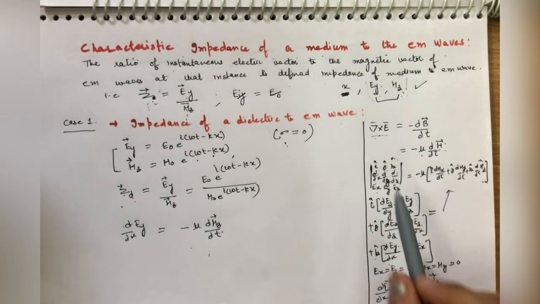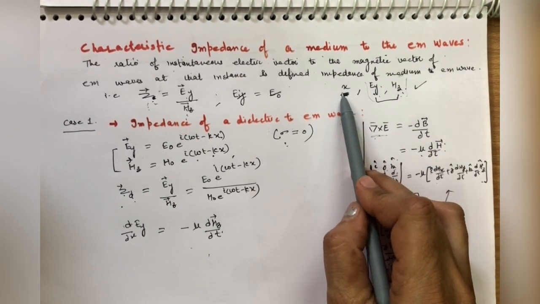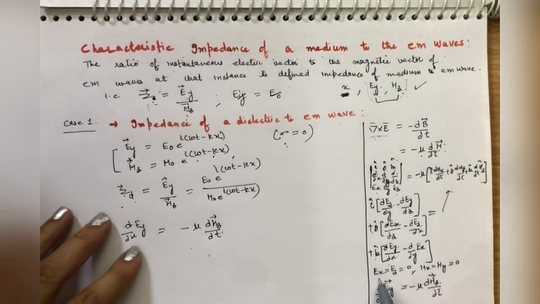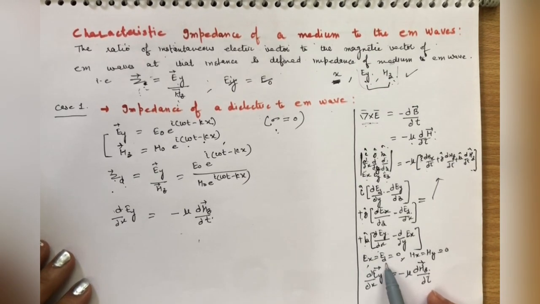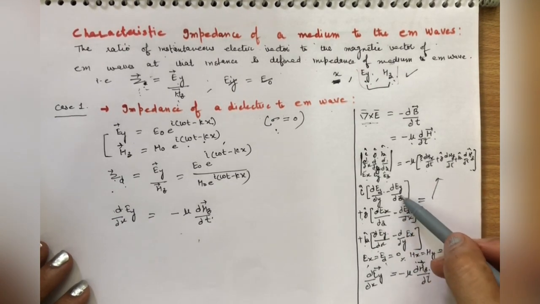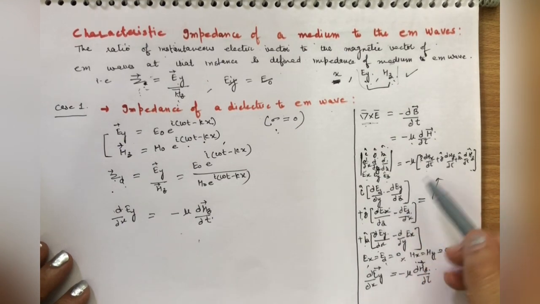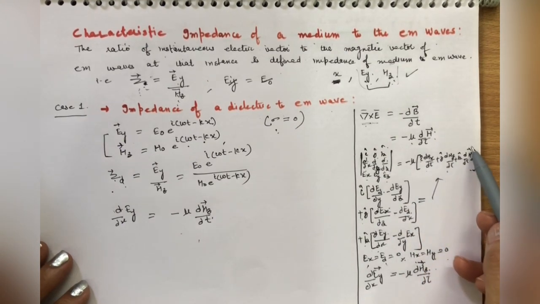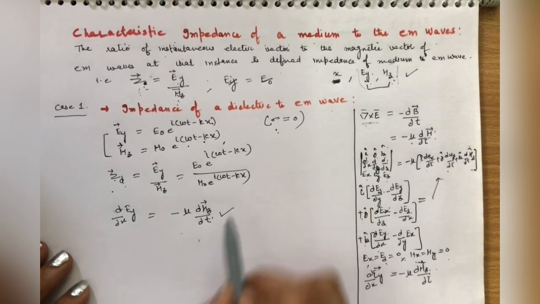We know the wave is propagating in x direction, so Ex is equal to 0, Ez is equal to 0. Similarly, the magnetic field has Hx equal to 0, Hy equal to 0. When you put these values in these equations, on the left hand side and right hand side we have only this term of Hz, and comparing the components you will get this. Clear?